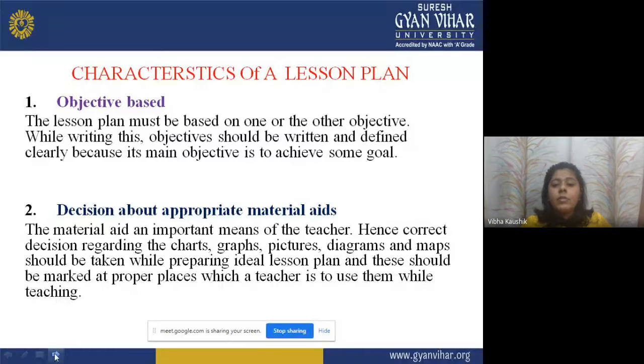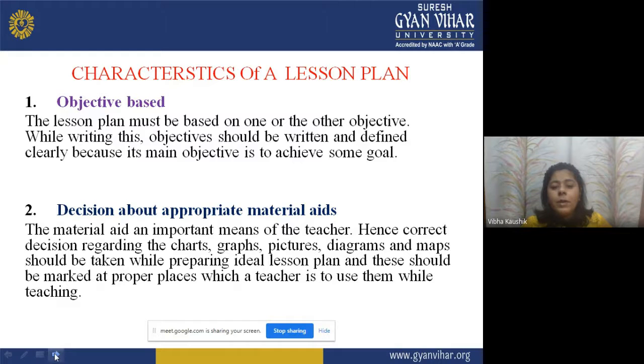Now, characteristics of a lesson plan. What are the different characteristics of a lesson plan? The first one is objective based. The lesson plan must be based on one or the other objective, meaning it should have some objective. The objectives should be written in a written form and defined clearly, in a proper manner, because its main purpose is to achieve some goal.